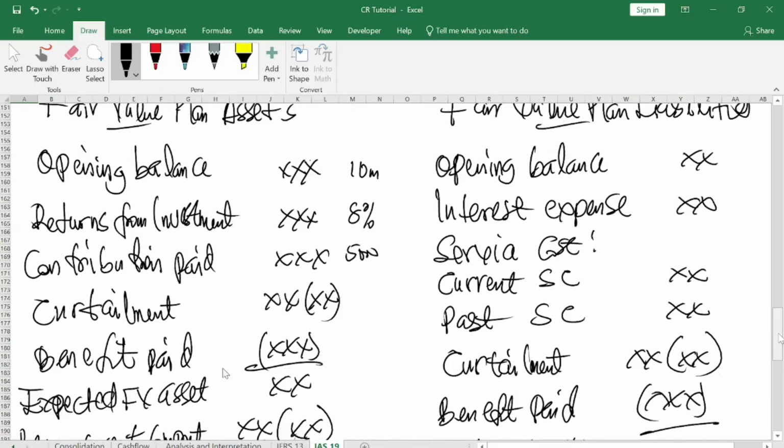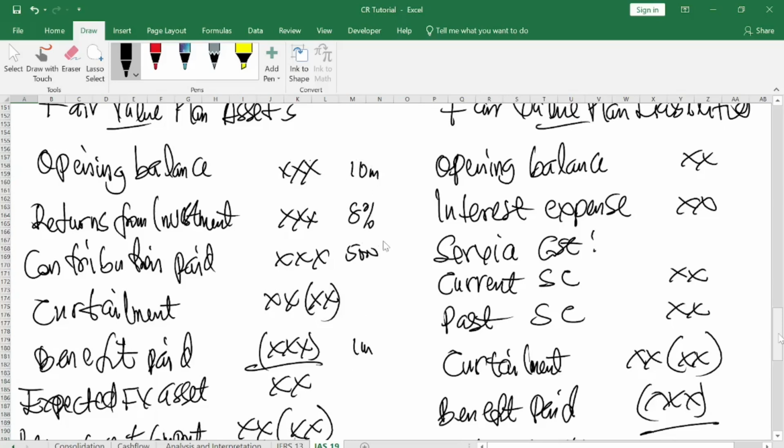So he will say that out of this, we expect that this person will benefit. That's called benefit paid, maybe 1 million out of the money. You understand? So at the end of the day, when you add all these and subtract the benefit paid, the expected fair value asset is what the actuarial will give. So that's what we call expected fair value asset.